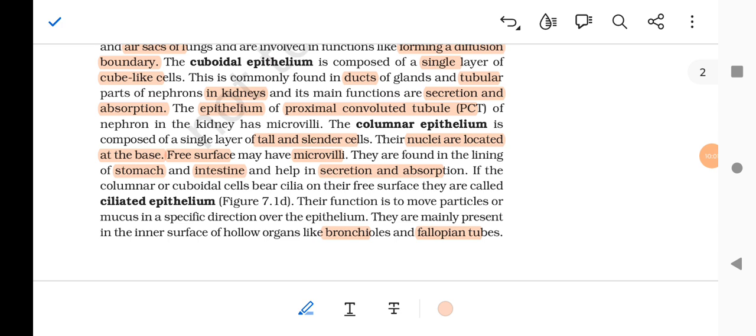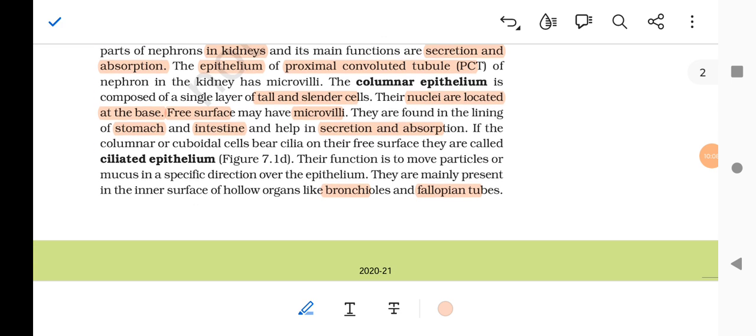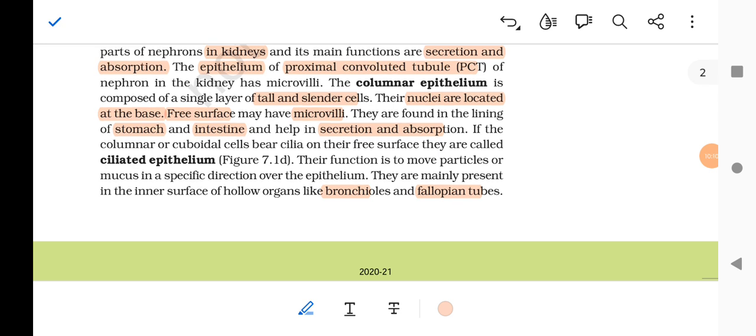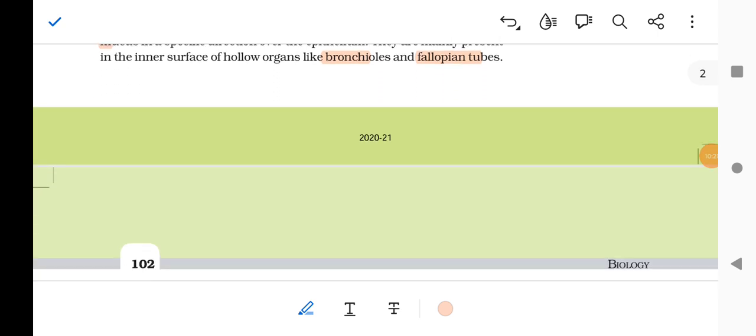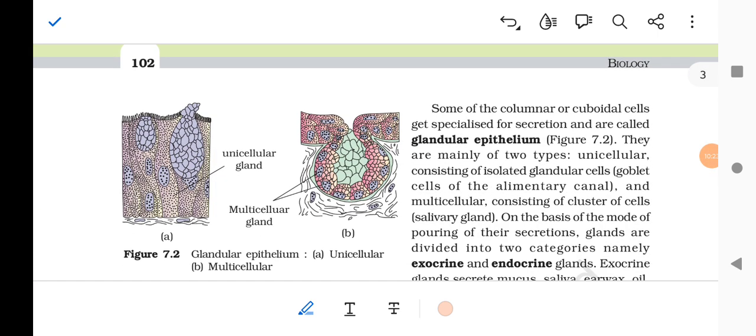If the columnar or the cuboidal cells bear cilia on their free surface, they are called ciliated epithelium. Their function is to move particles or mucus in a direction over the epithelium. They are mainly present in the inner surface of the hollow organs like bronchioles and fallopian tubes.